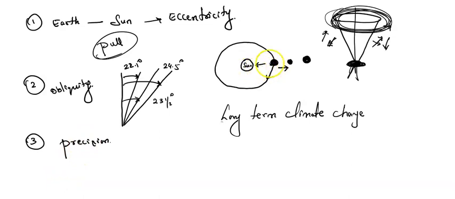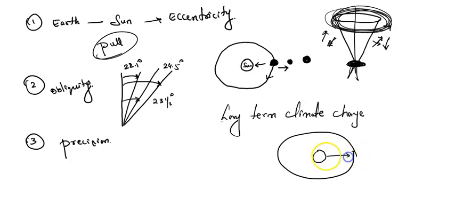And also, you can see when the earth is rotating around the sun, let me say this is my sun and this is my orbit. As you can see in this orbit, the distance from here to here will be more compared to this direction.